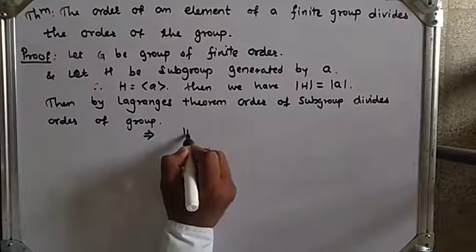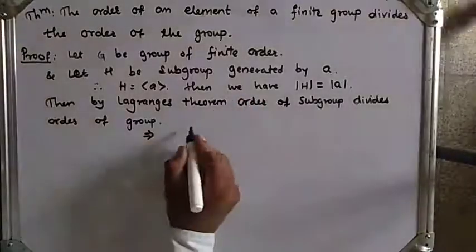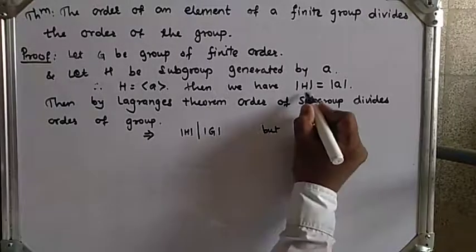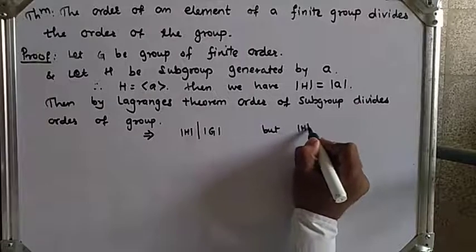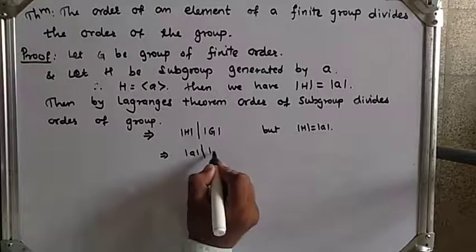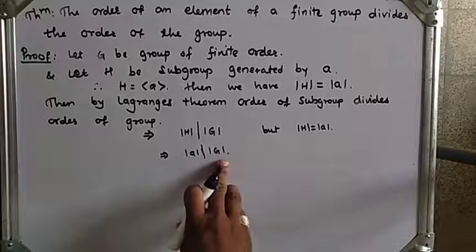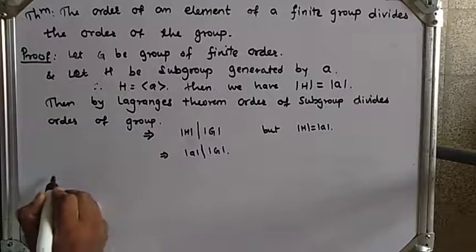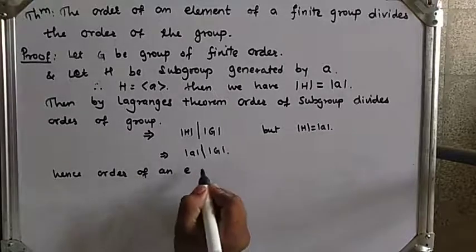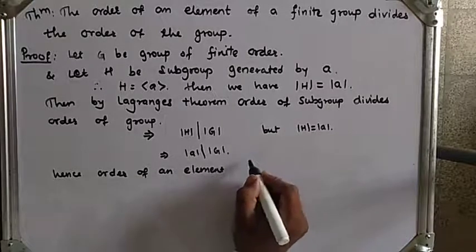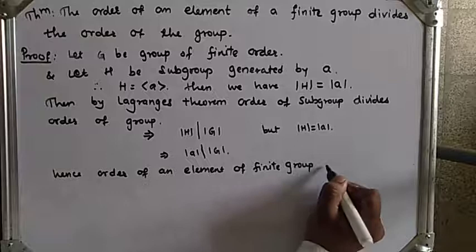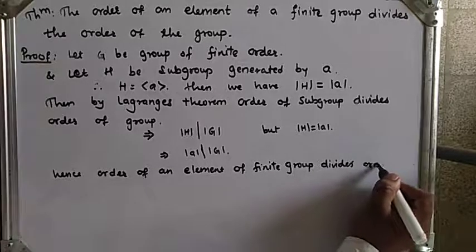Therefore we get the order of H divides the order of G. But the order of H is equal to the order of a, so we get the order of a divides the order of G, meaning the order of an element divides the order of the group. Hence the proof: the order of an element of a finite group divides the order of the group.